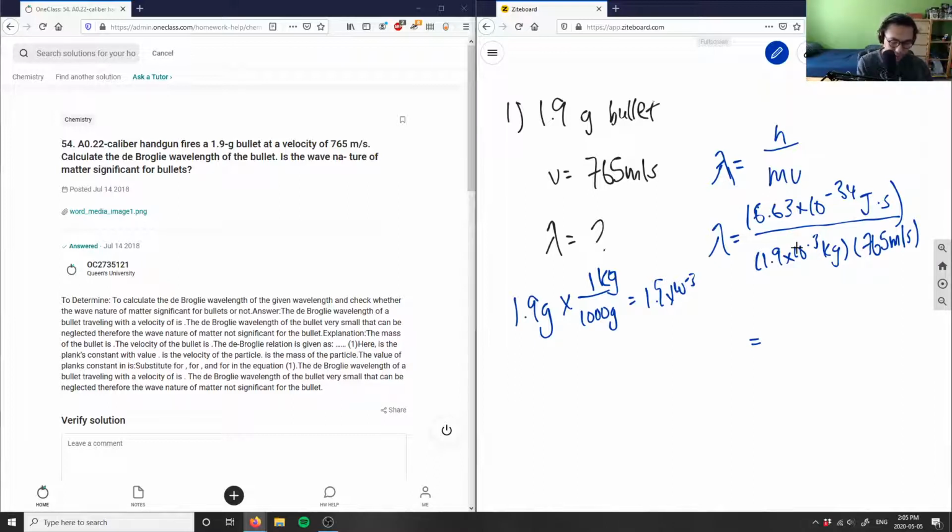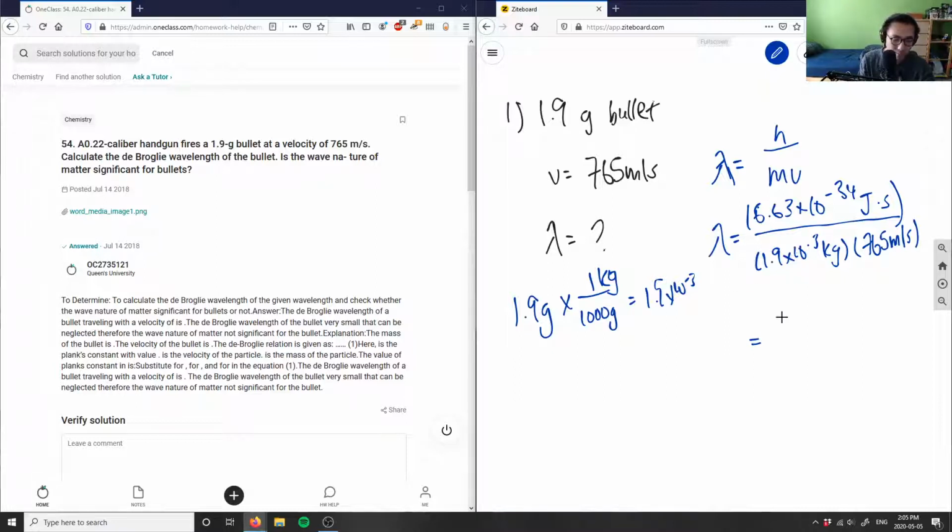So we have 6.63 times 10 to the negative 34 as our numerator. Then we're going to divide it by 1.9 times 10 to the negative 3 kilograms times 765 meters per second. We get a value of 4.56 times 10 to the negative 34.